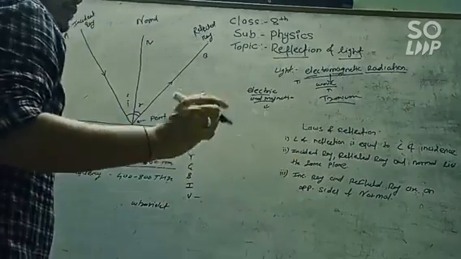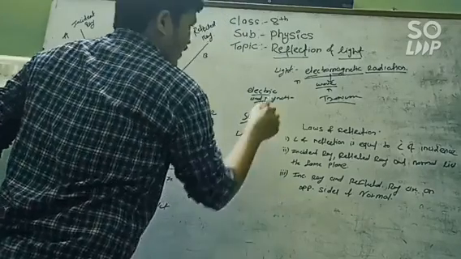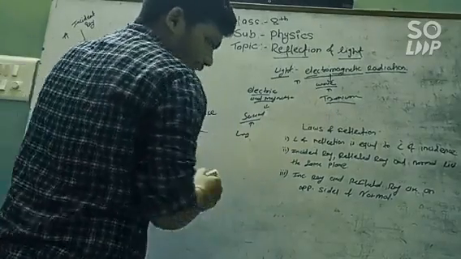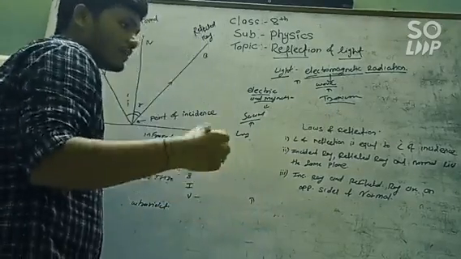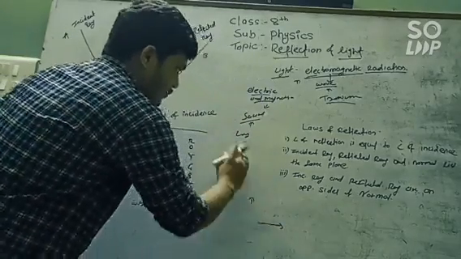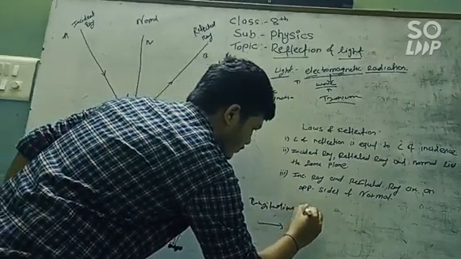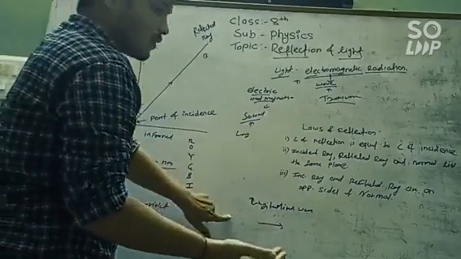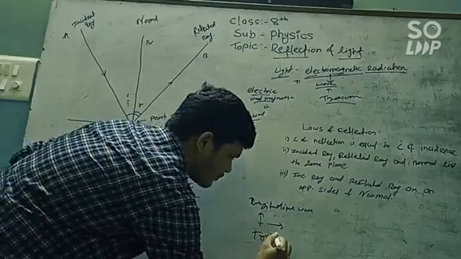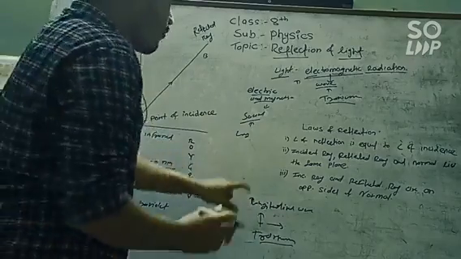In the previous chapter, we have seen that the wave of sound is a longitudinal wave. Here, the wave of light is a transverse wave. You have seen the difference between the transverse wave and the longitudinal wave. That is the vibration of the particle. When the vibration of the particle is in the same direction as the propagation of the wave, then the wave is called a longitudinal wave. When the vibration of the particle is perpendicular to the propagation of the wave, then the wave is called a transverse wave. So, whether it is a longitudinal wave or a transverse wave depends on the vibration of the particle.